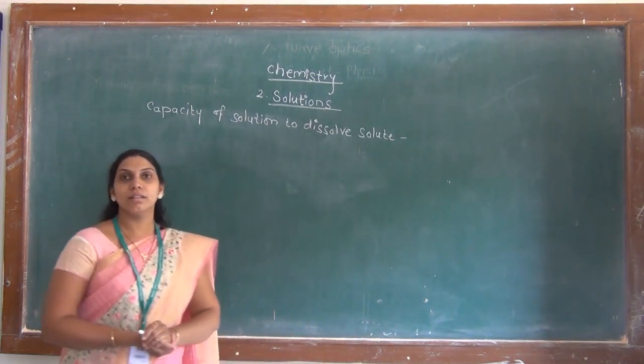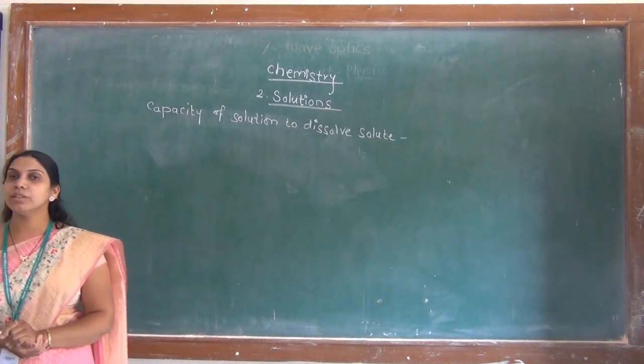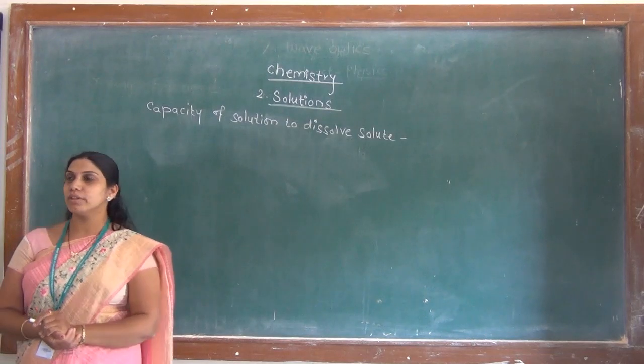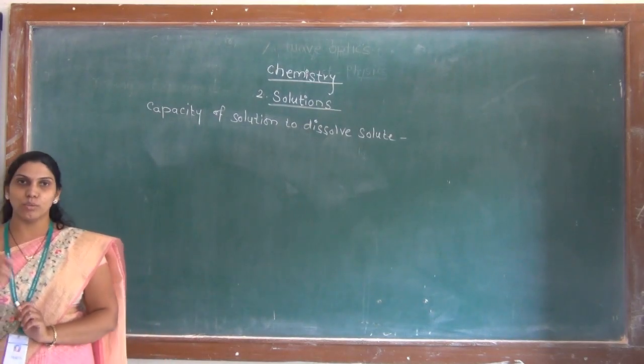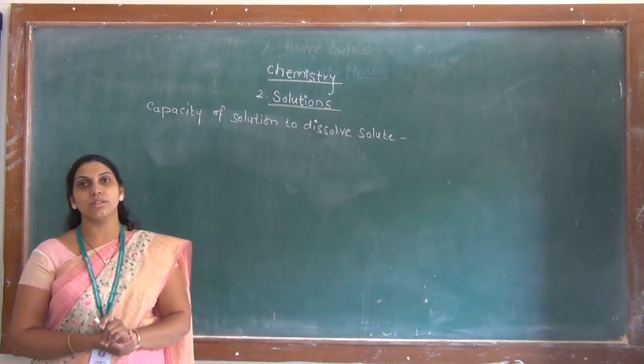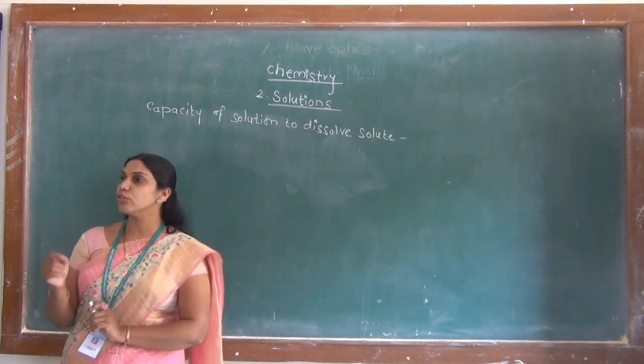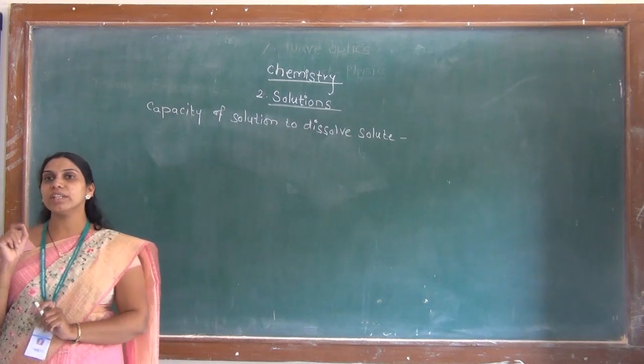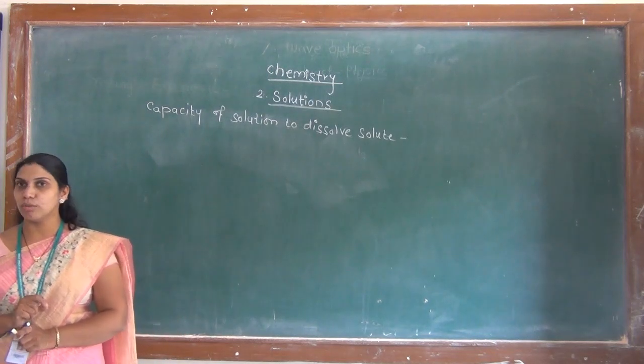You all know that a solution is formed by dissolution of a solute into a solvent, and this process is called as solvation. Solvation means formation of a solution by dissolving solute into the solvent.